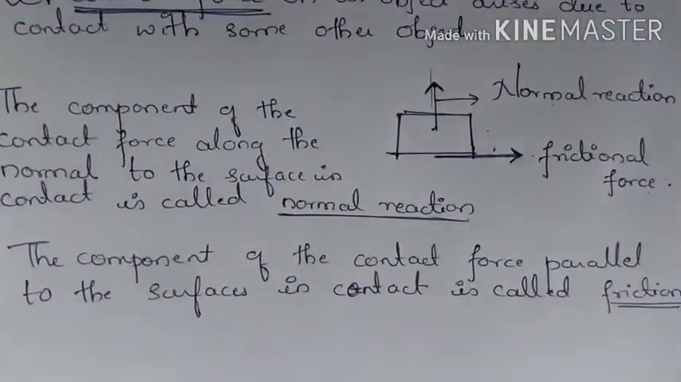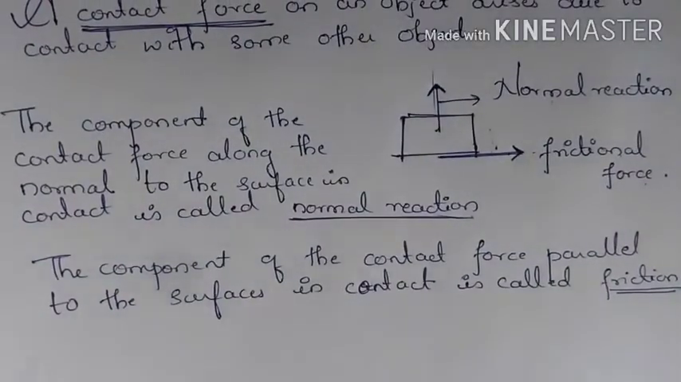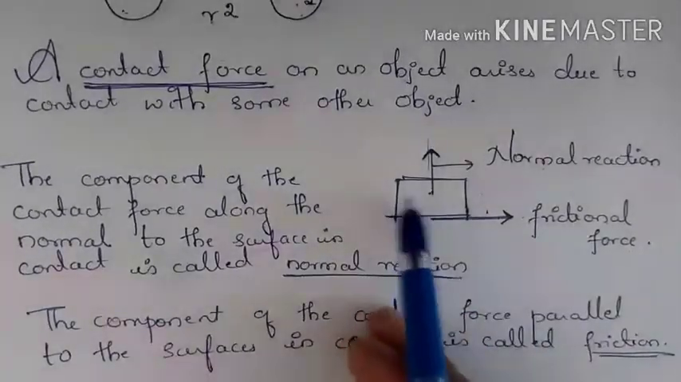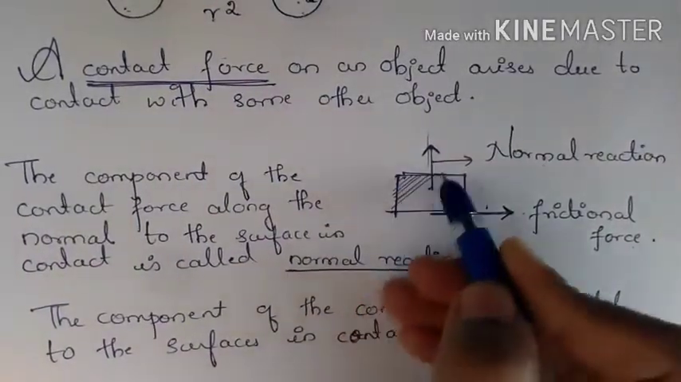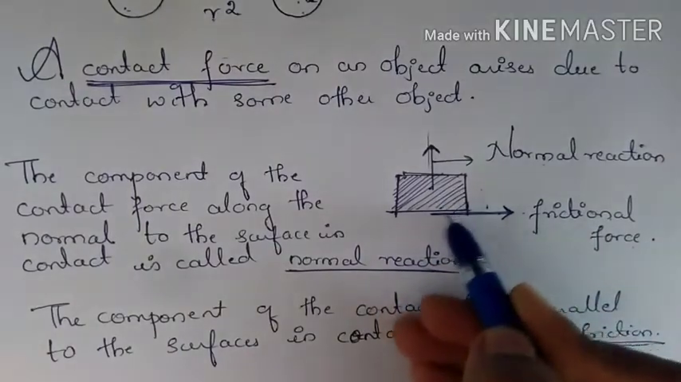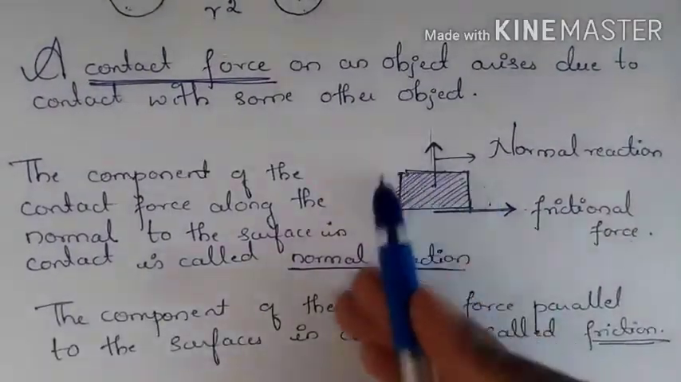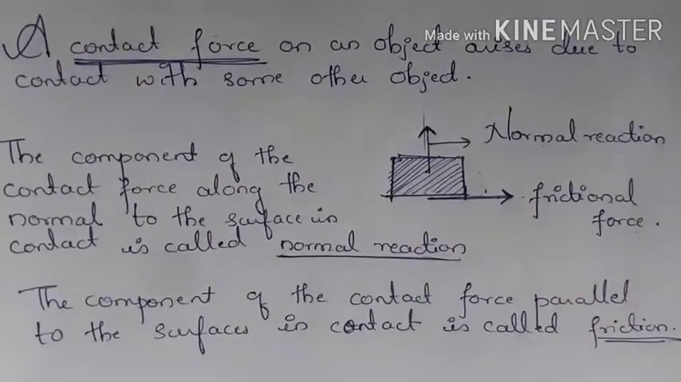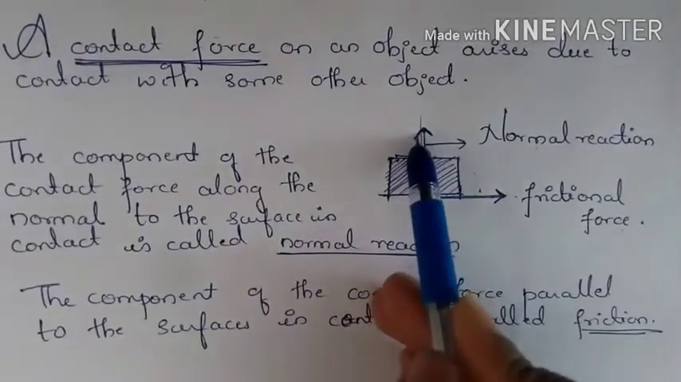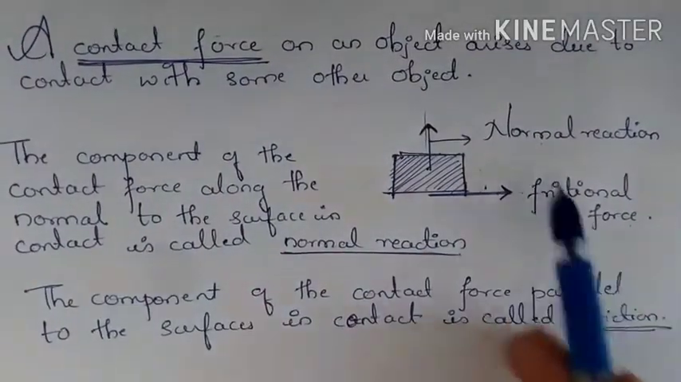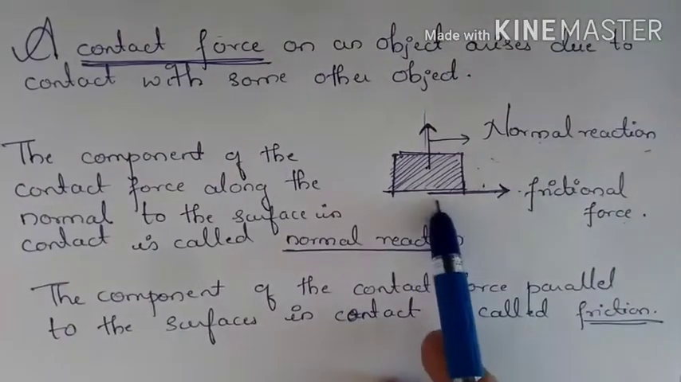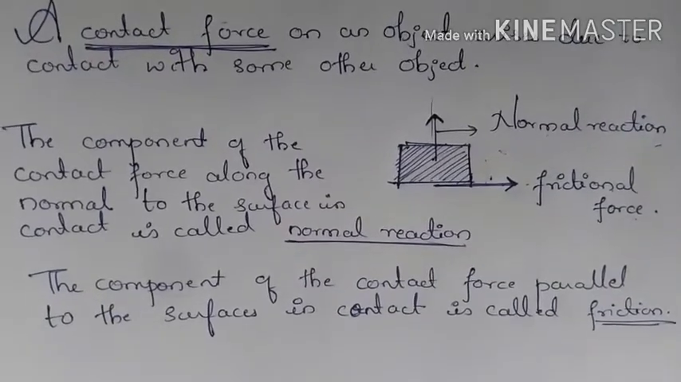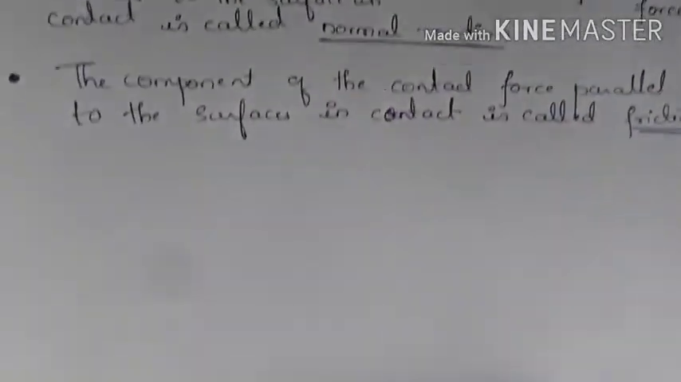So I have drawn the diagram just to make sure that you understand where these two forces occur. So if you have an object which is kept on the surface, then this object experiences basically two kinds of forces. One which is in the direction of the normal is known as normal reaction, and the one which is parallel to the surface is known as frictional force or friction. So hope this is clear to you all.